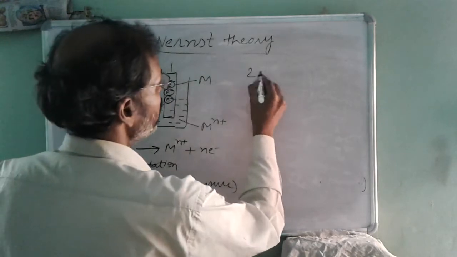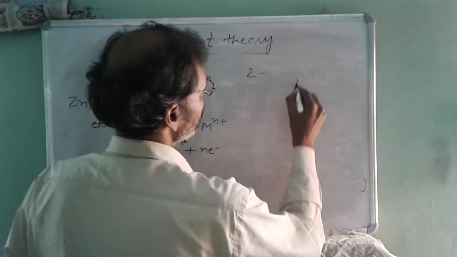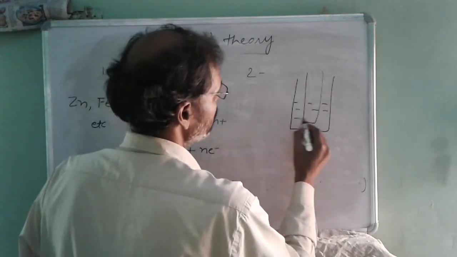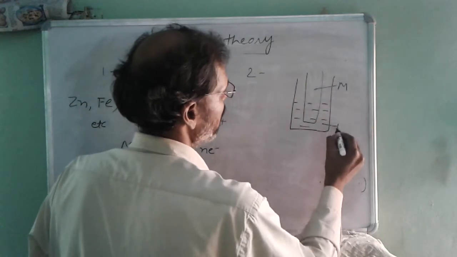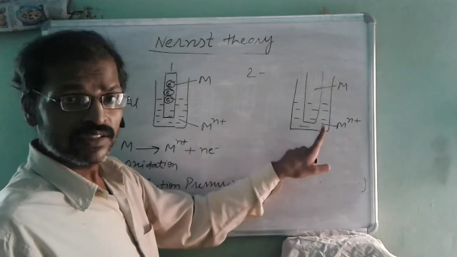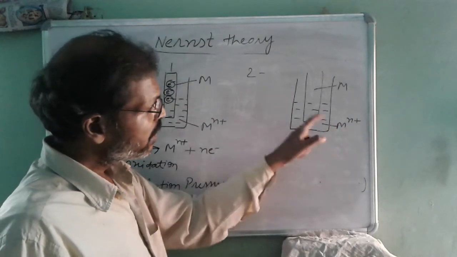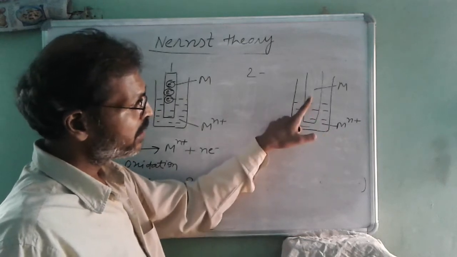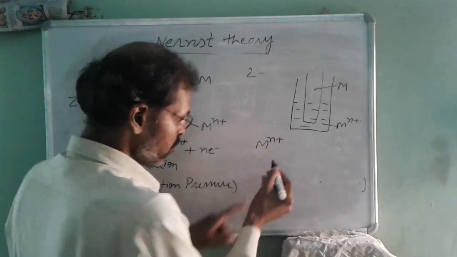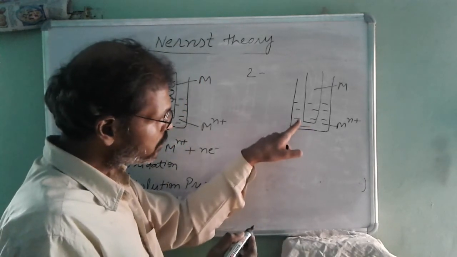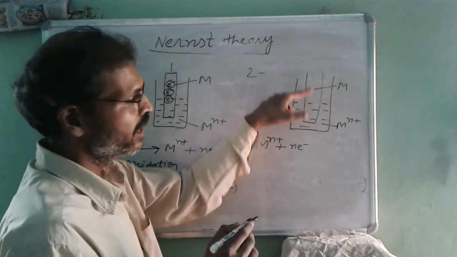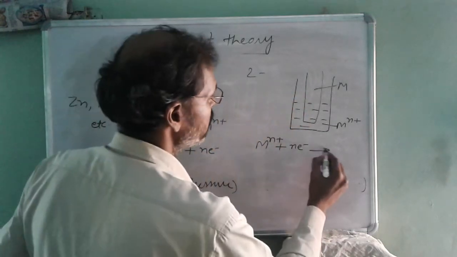Then a second type of reaction is also possible. Suppose a metal M is dipped in its own salt solution Mn+. It is also possible that the metallic ions present in the salt solution will accept, gain, the electrons present at the outer surface of this metal, and reduction will take place.